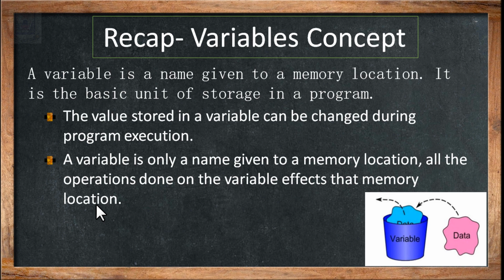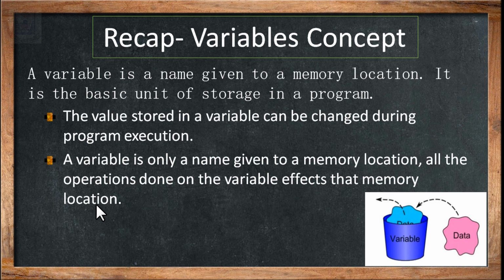Now A is the name of the memory location where the value 10 is stored. Because we are not familiar with the memory location inside the computer's memory, the operations are done on the name of the variable, not on the memory, as per our knowledge.